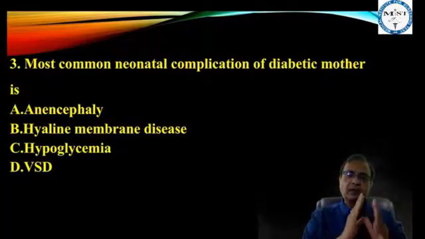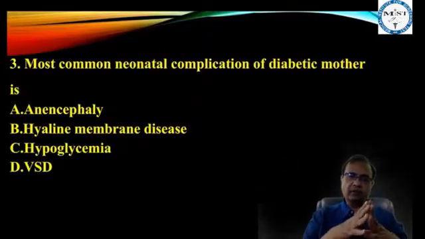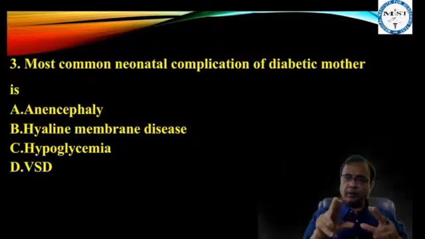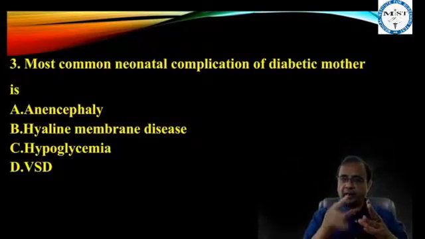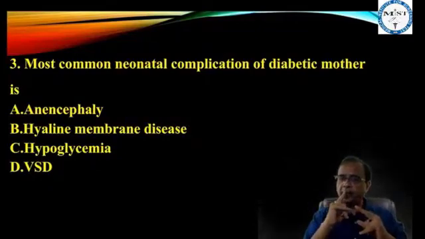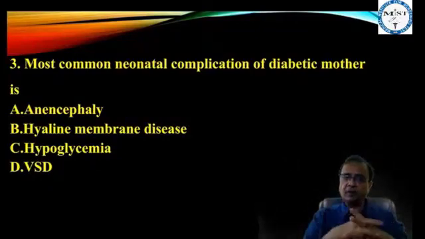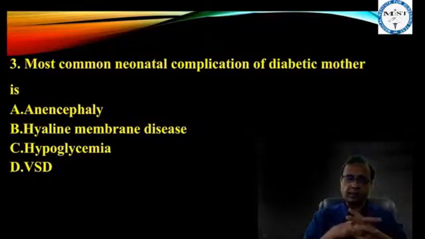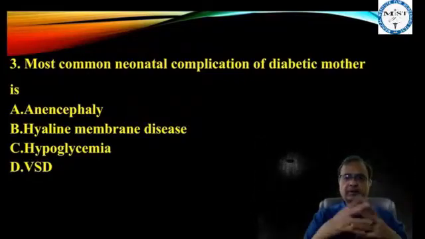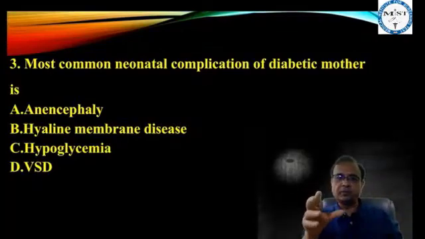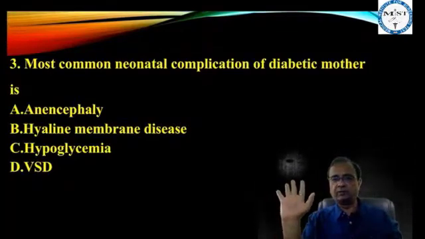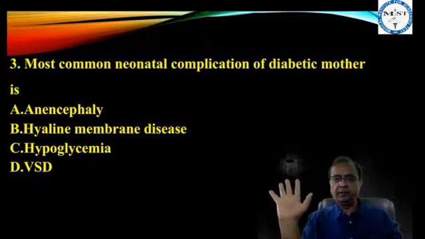Let's have a look at other options. Anencephaly. Most common neonatal complication. Neonatal. Anencephaly, yes, we know. Anencephaly may develop in fetus of diabetic mother. Congenital malformations. Most common congenital malformation in fetus of diabetic mother is VSD, ventricular septal defect.